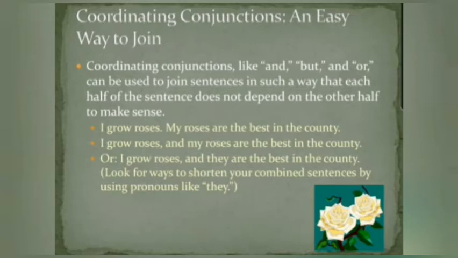A few examples are provided here. I grow roses. My roses are the best in the country. I grow roses and my roses are the best in the country. Both the parts are not depending on each other. Or, I grow roses and they are the best in the country. Look for ways to shorten your combined sentences using a pronoun like they. In that case, it would not be a compound sentence. Instead, it would be a simple sentence.